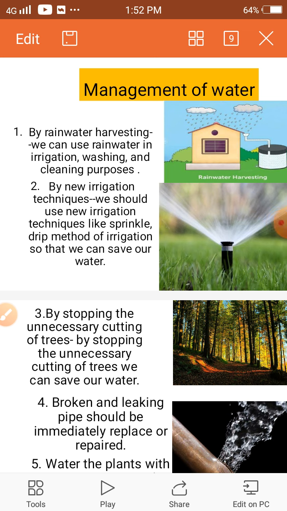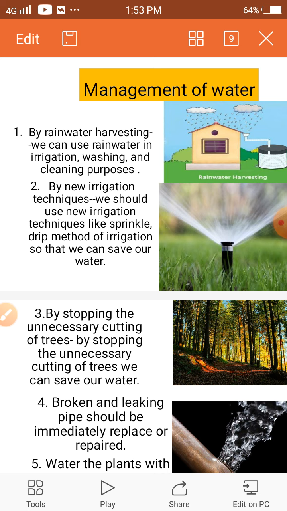Today we will study about the management of water. First of all, we discuss the management of water. What is the meaning of management of water? Water management is the activity of planning, developing, distributing and managing water.